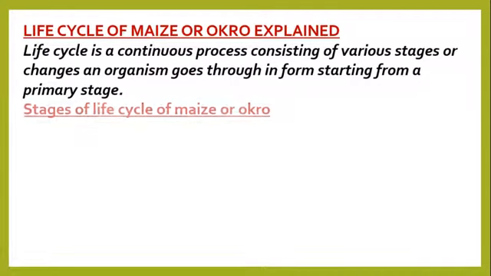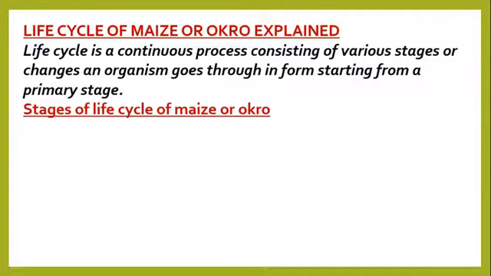We're looking at the stages of life cycle of maize or okra. Okra or maize, like any other organism, goes through several stages of life.